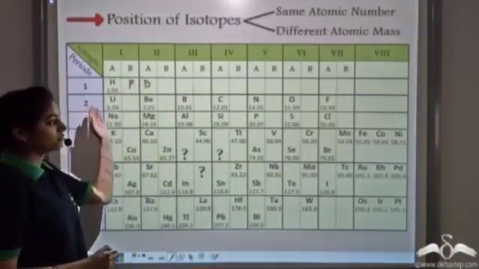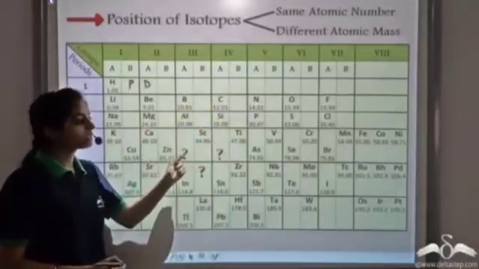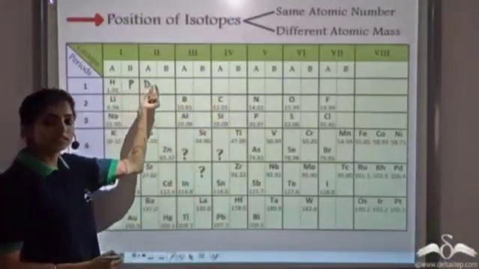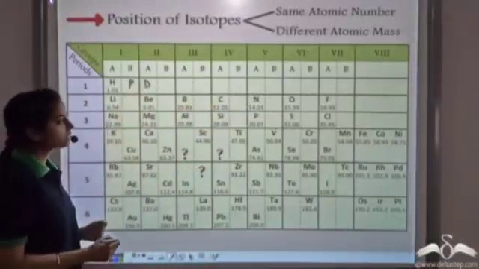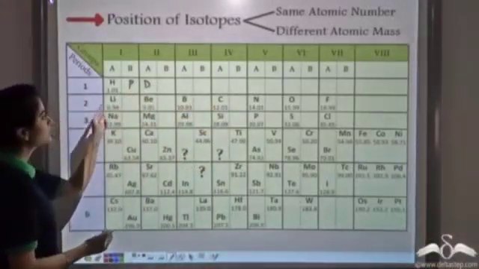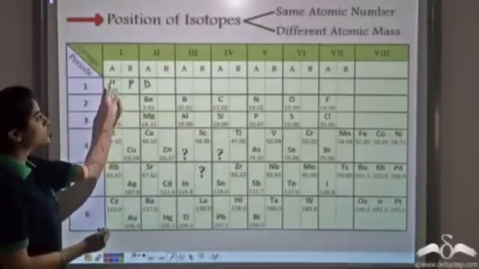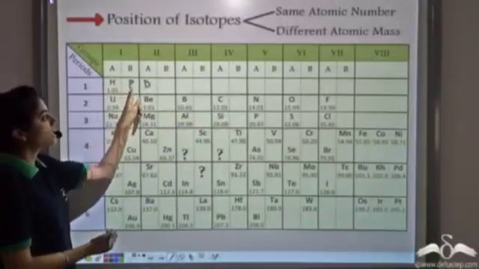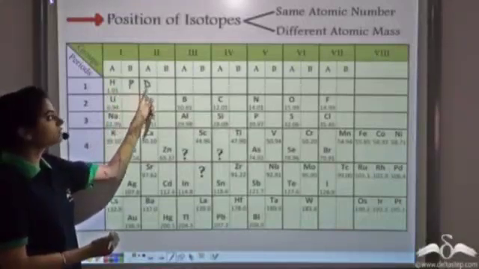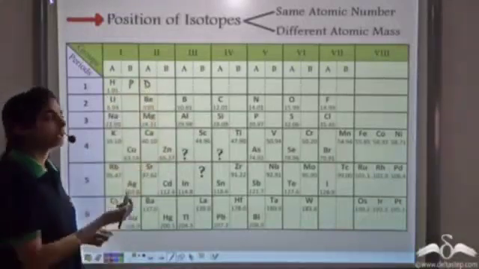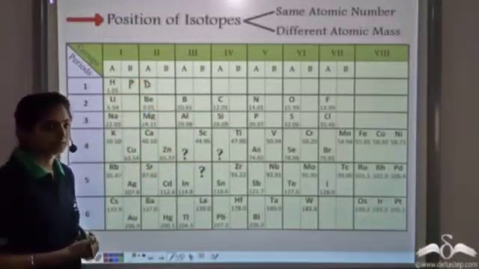Mendeleev had placed the elements in increasing order of atomic mass. So he should have incorporated these isotopes of hydrogen as well. But the problem with this table is that one position belongs to one element. Since this position belongs to hydrogen, the isotopes, that is protium and deuterium, have no place in the periodic table. Hence, they cannot be accommodated in his table.